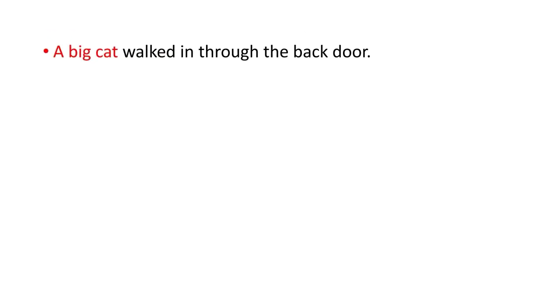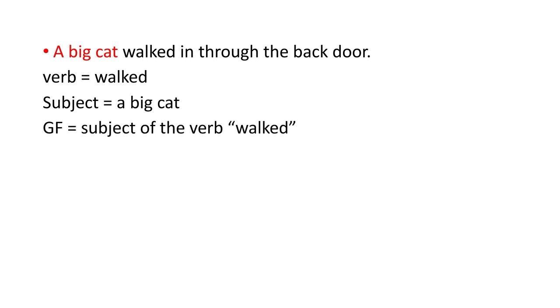A big cat walked in through the back door. The verb is walked. The subject is a big cat. Remember, the subject is the one doing the action. So the grammatical function is a big cat is the subject of the verb walked. It is important to put in quotes the verb.